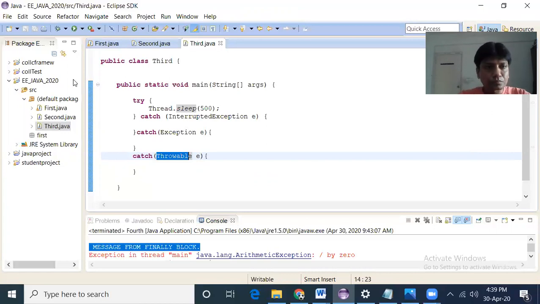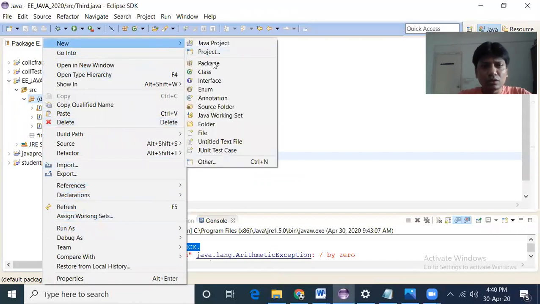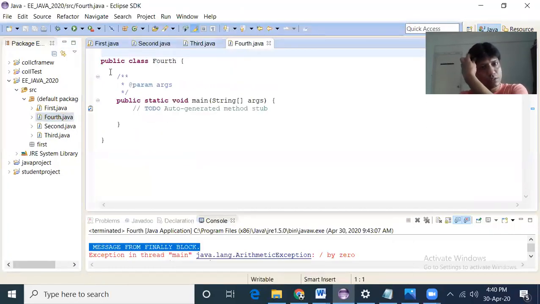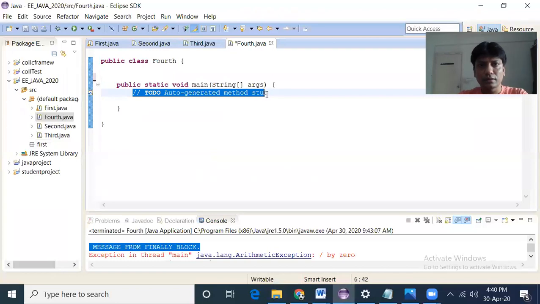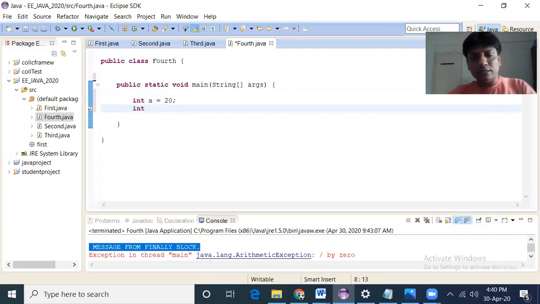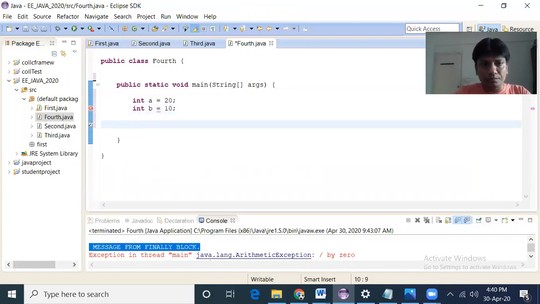Okay, so let me give an example. I think the idea will be clear. So new, it is Fourth, F-O-U-R-T-H. This is an example of a finally block. Let us try to understand this. Let a equal to 20. I will divide it by 0 and intentionally create an arithmetic exception. So System.out.println a by b.